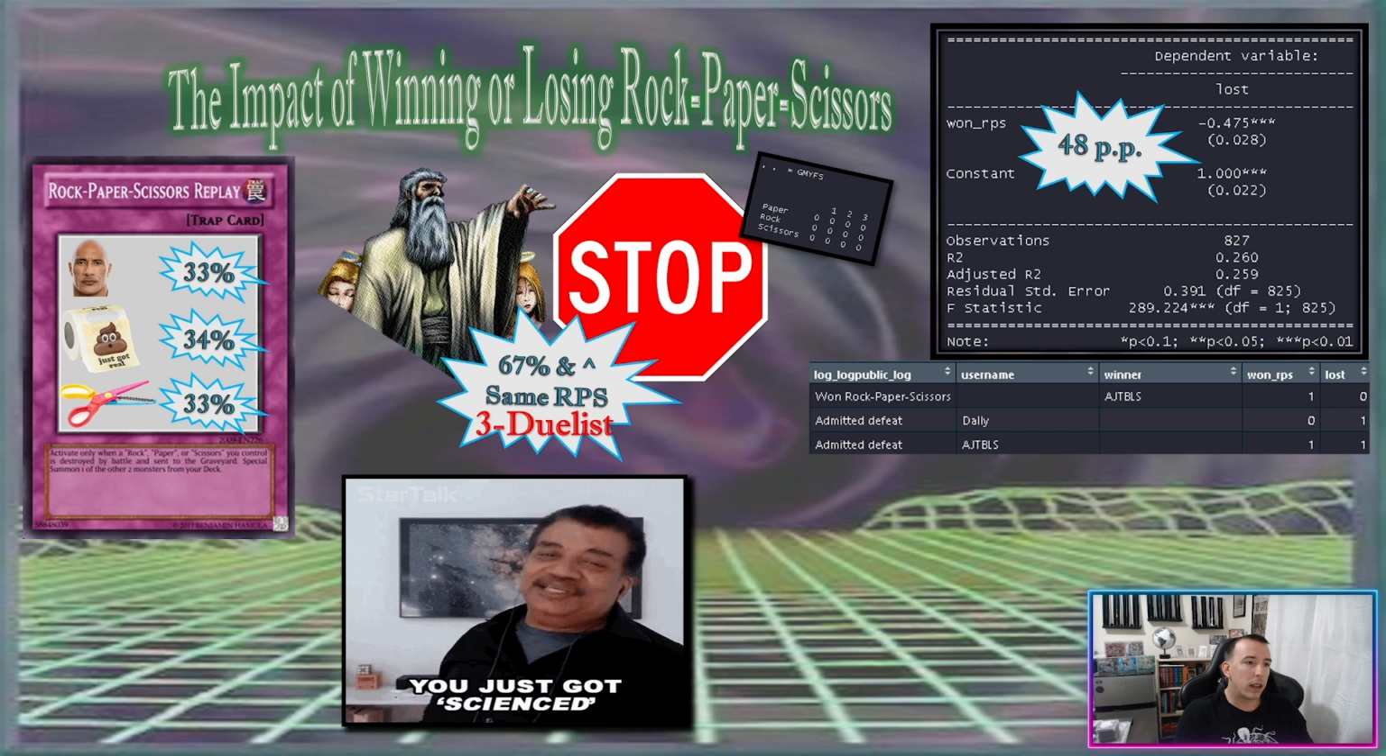But the impact of winning or losing rock, paper, scissors. So on the left, it just shows, hey, out of all the times RPS was done, it was roughly 239 times, and then roughly 33% of the time, either rock, paper, or scissors was chosen.